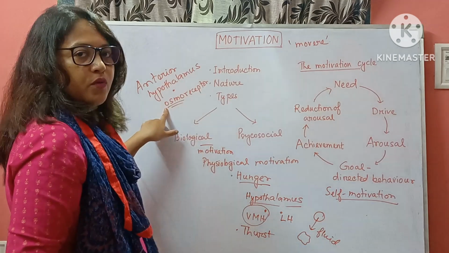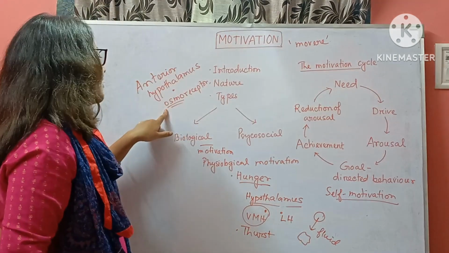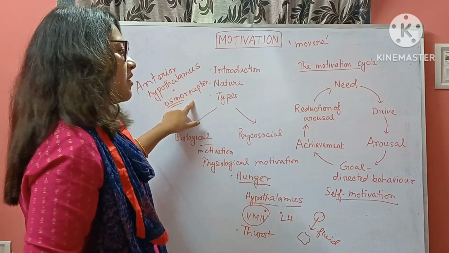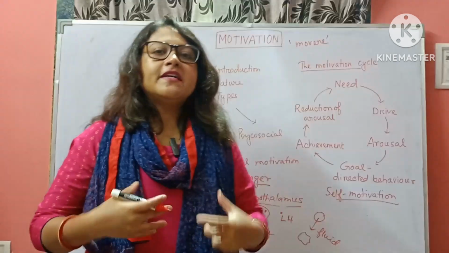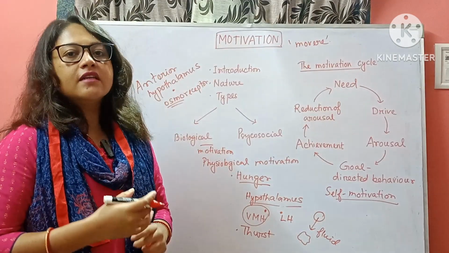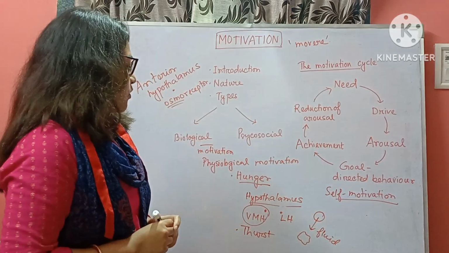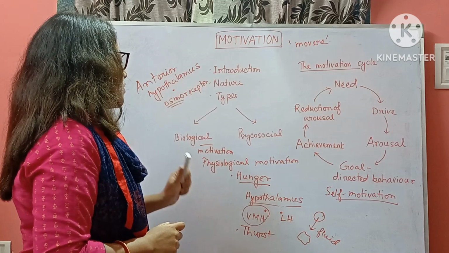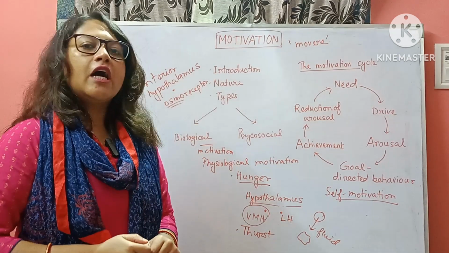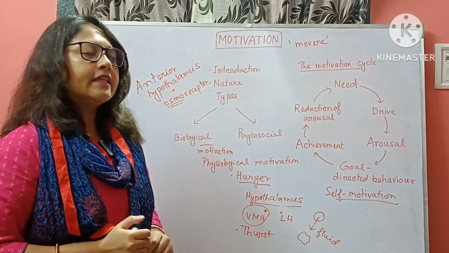Osmo, which controls osmosis. The osmoreceptor motivates our body to drink some fluid or drink water. So thirst is also a biological motivation where our body motivates us to drink.